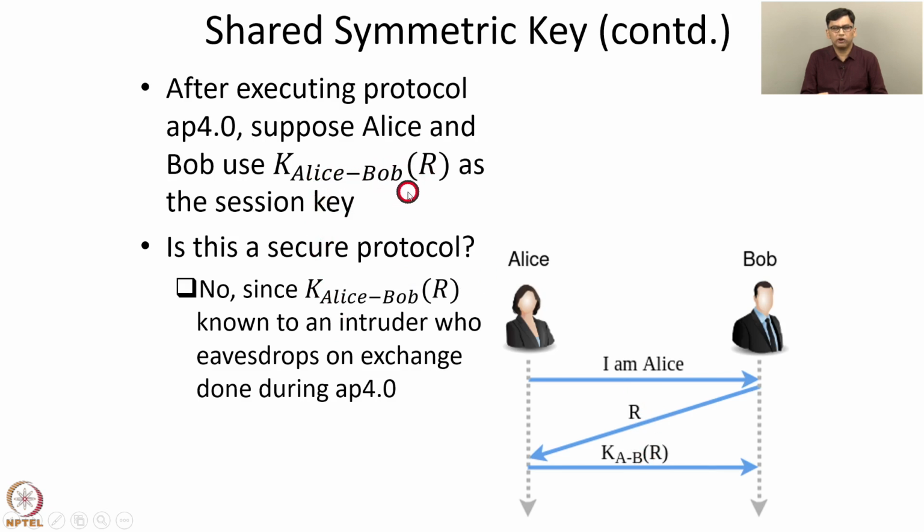Notice that in this context, the session key has to be something which is known to Alice as well as Bob, or which can be computed by Alice and Bob. So KAB of R has the advantage that it is known to Alice and Bob, but it has this drawback that it is sent over the channel, so it is known to an intruder who eavesdropped on the channel, so it's not secure to use this as the session key.